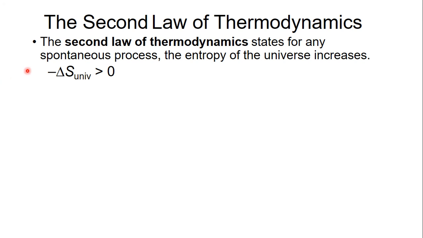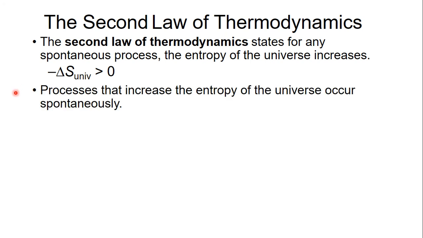The way you can think of entropy is chaos. If the chaos or disorder or randomness of the universe increases, then that process will happen spontaneously. The universe hates order. It loves chaos. There we go.